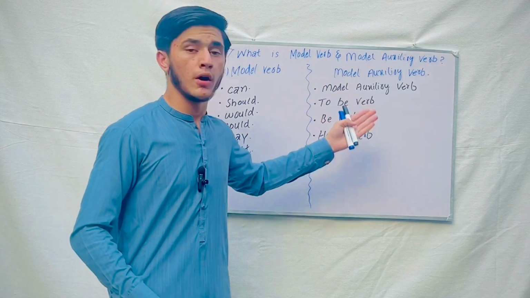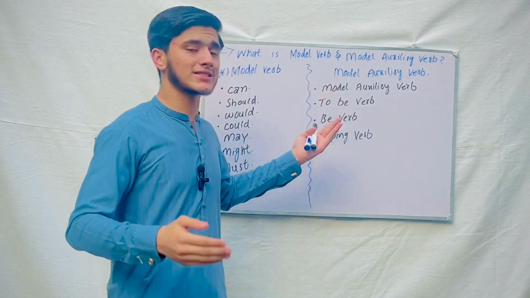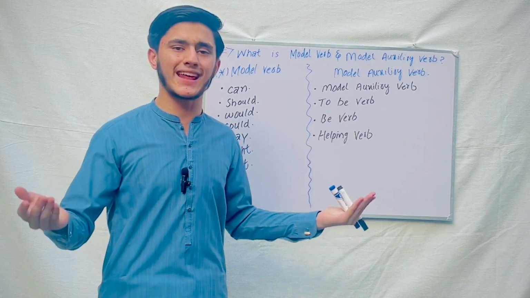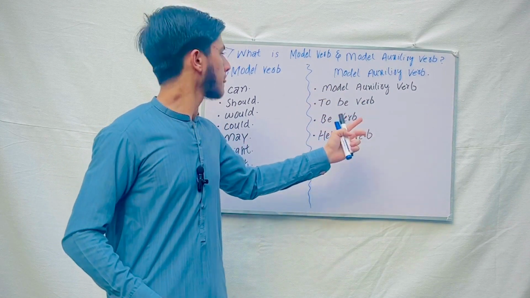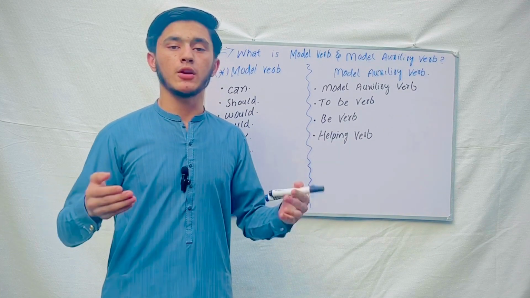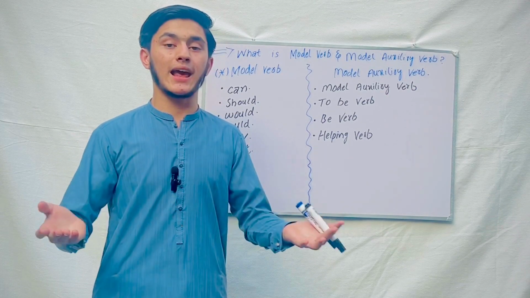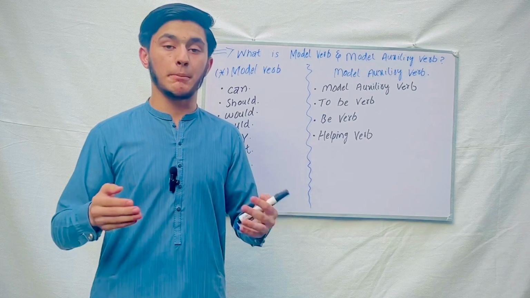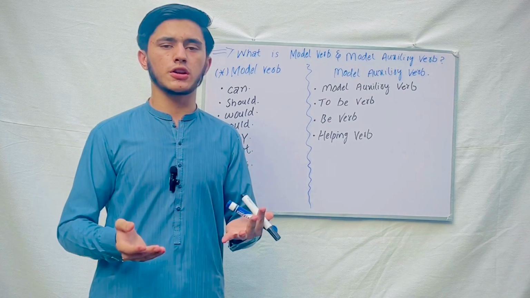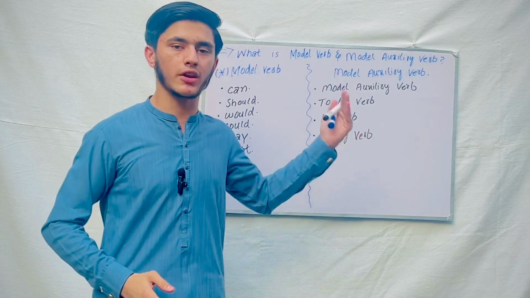And what is a modal auxiliary verb? A lot of people are confused about what a modal auxiliary verb is. A modal auxiliary verb is the same as a helping verb. Many people ask about the different names: modal auxiliary verb, be verb, helping verb. There are a lot of names, like helping verb, to be verb, modal auxiliary verb. A lot of people know it as a helping verb, but the second name is modal auxiliary verb. So do not be confused. Modal auxiliary verbs are is, am, are, was, were, have, has.